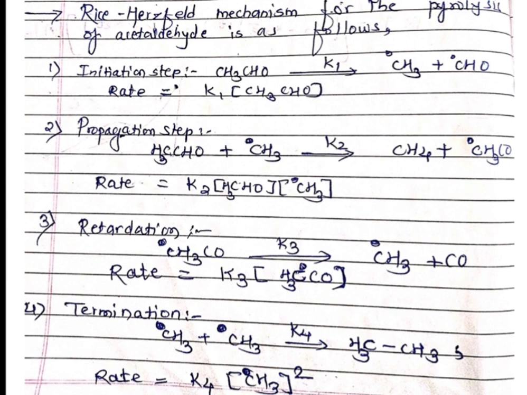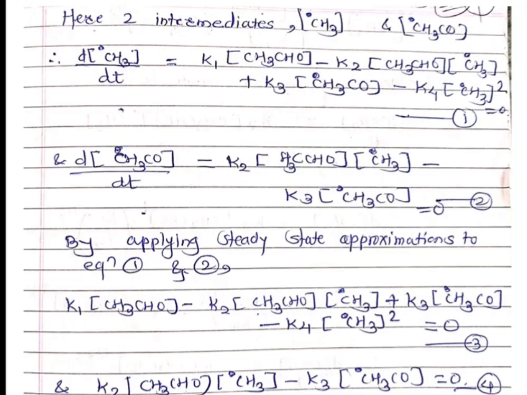That's why its concentration decreases, so a minus sign is used and K4 into CH3 radical squared. According to the steady state approximation, the rate of change of concentration of an intermediate is nearly equal to 0. So I have written directly here that it is equal to 0.